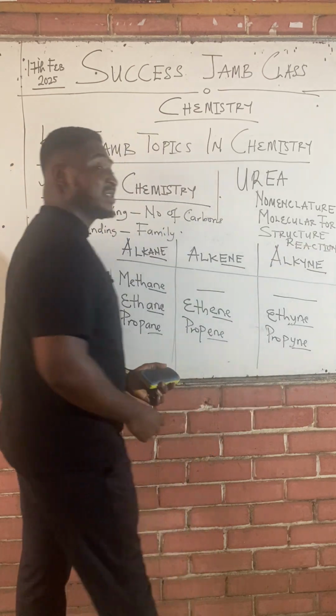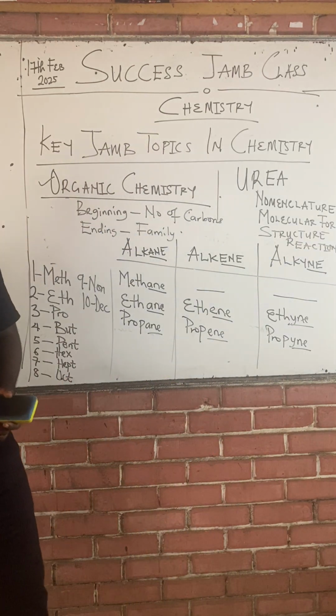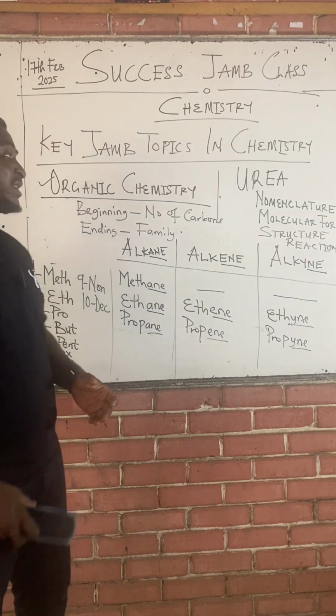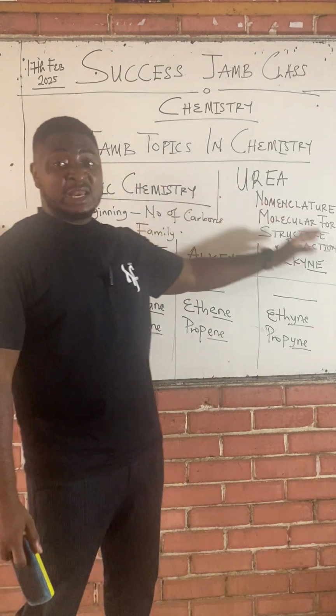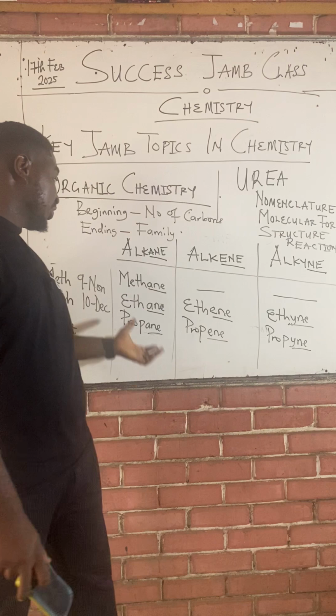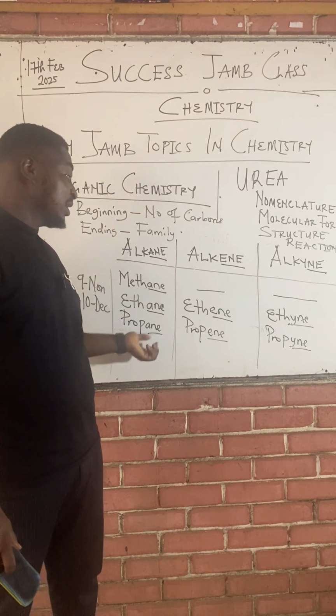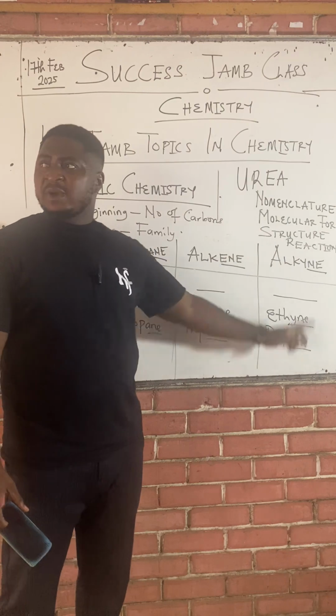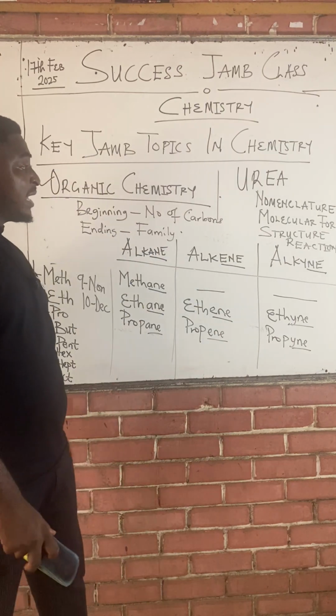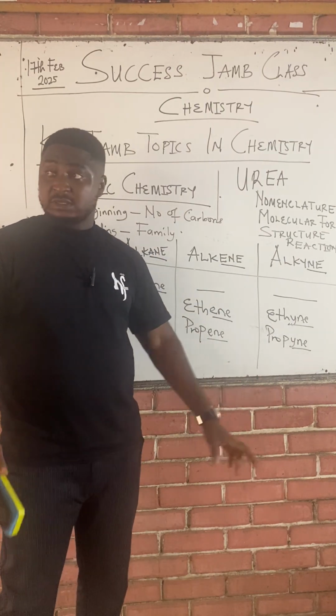Class, these are the four bases of everything we'll study about each organic compound. The naming, the nomenclature, how to name the organic compound, which we are teaching you: the beginning is the number of carbon, the ending is the family it belongs to. Two is the molecular formula. Three is the structure, how to draw the structure.